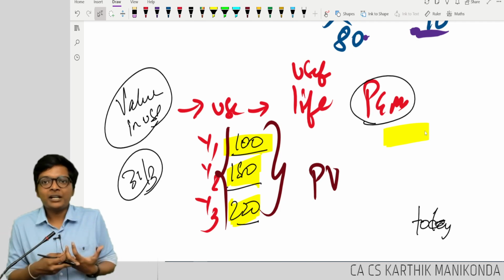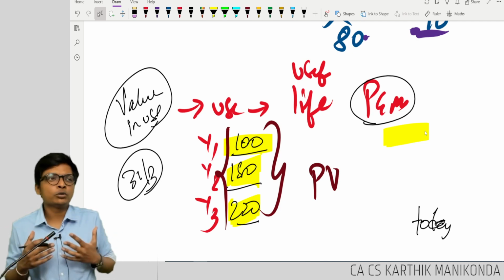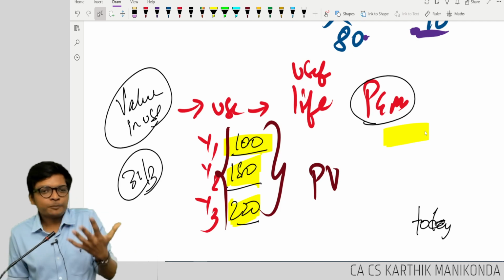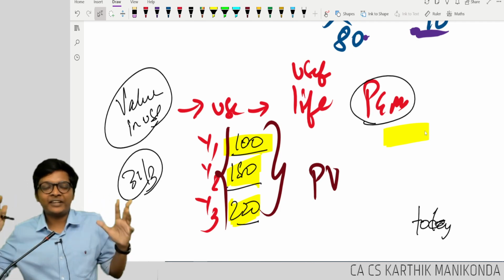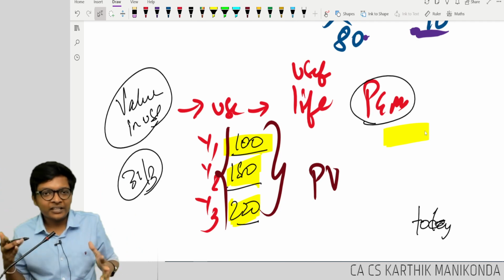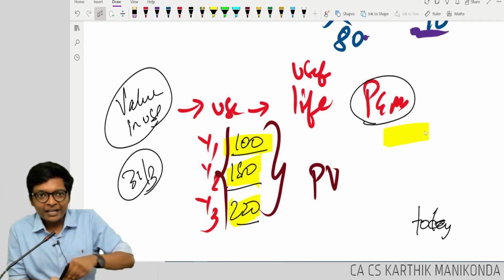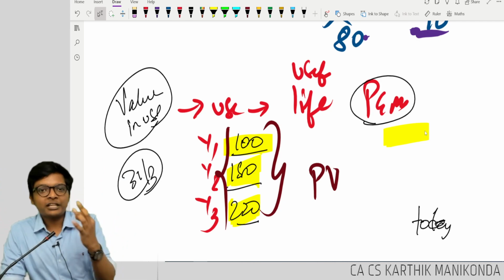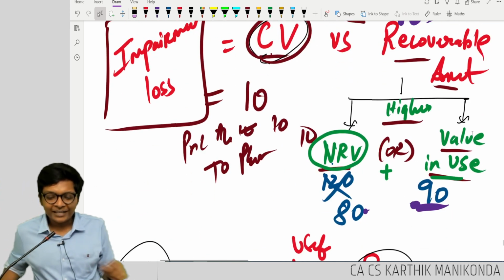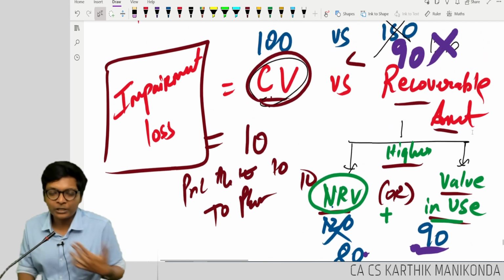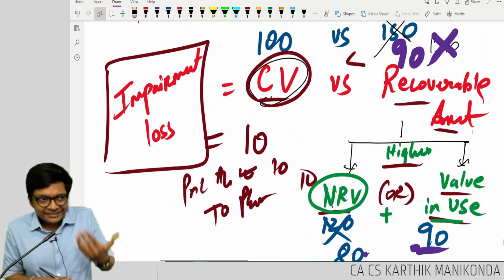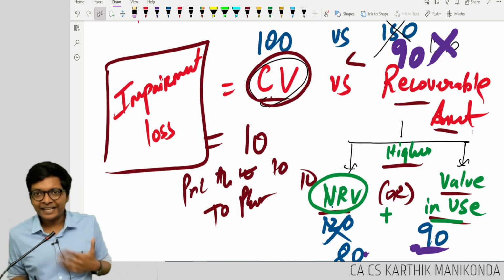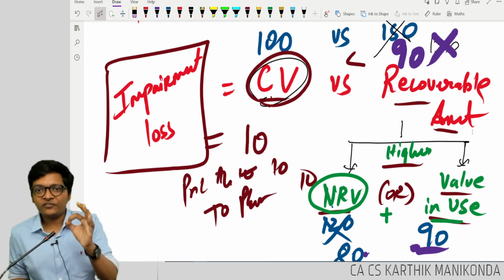So PUBG, what is the value in use? PUBG can be used for next 5 years. After that, people will get bored. PUBG company, if I use PUBG for 5 years, every year I will get 10 crores as cash flow. 10 crores for 5 years. Find the present value. Today, value of app is so much. In FM, we have done discounted cash flow. What is value in use? Loudly with me. Present value of cash flows from the asset.